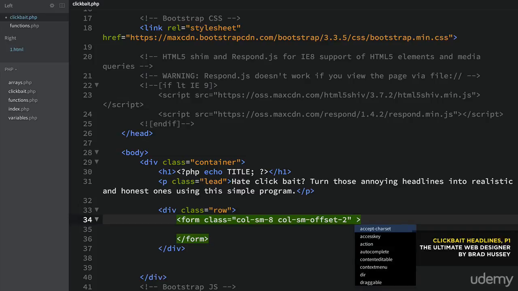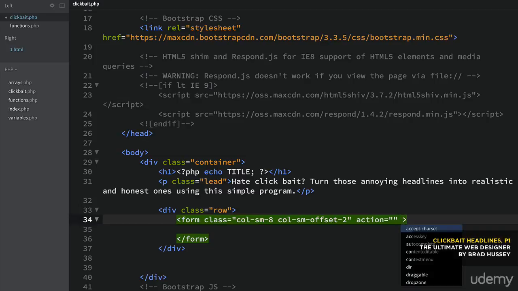And now form takes 2 additional attributes. First one will be action. And if I leave that empty, it's going to submit this form to this same page, clickbait.php. And here's where I could say something like submit.php or functions.php or whatever. This is basically, once you submit the form, where do you want to send the user and where do you want to send the form values? But I just want to send it to the same page so we don't have to go anywhere. So keep that empty, and that's what that'll do.